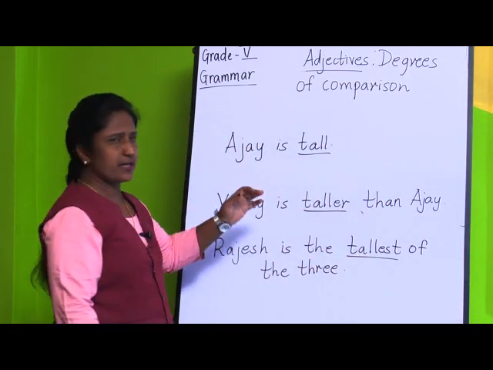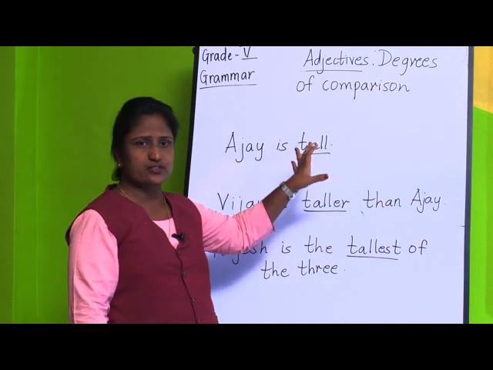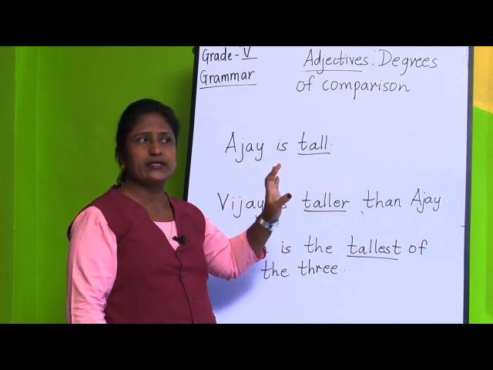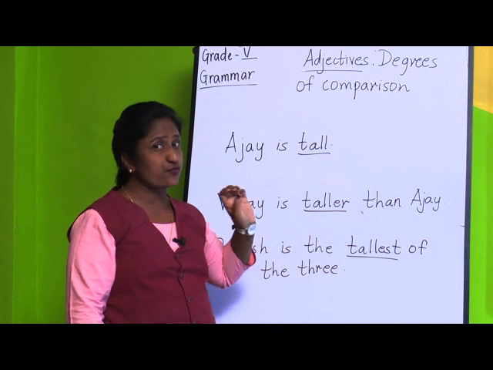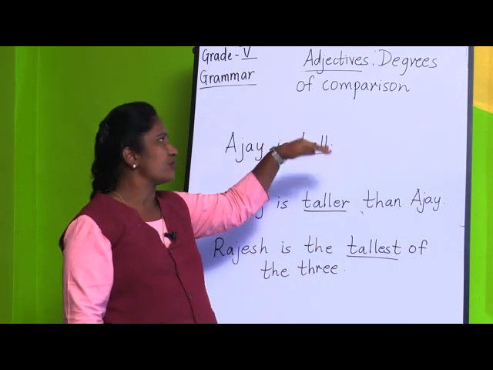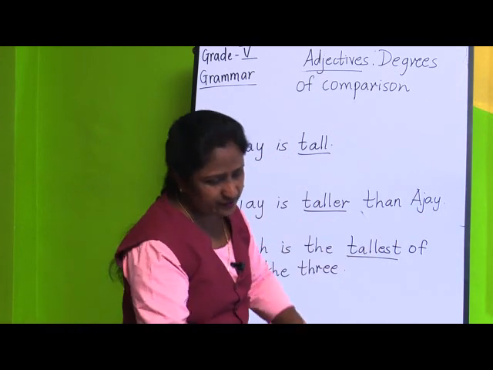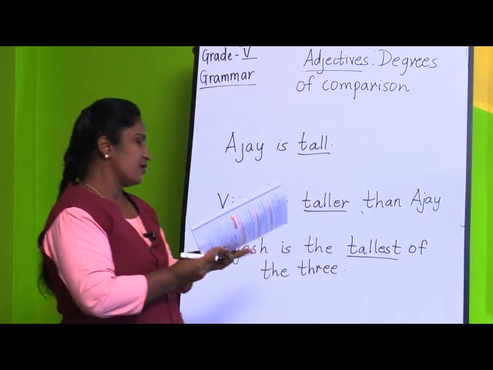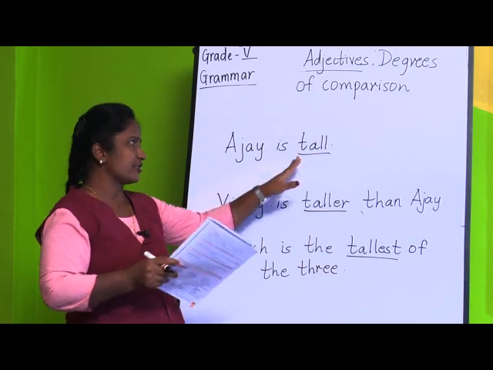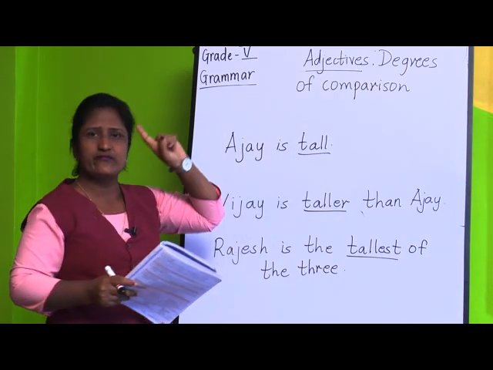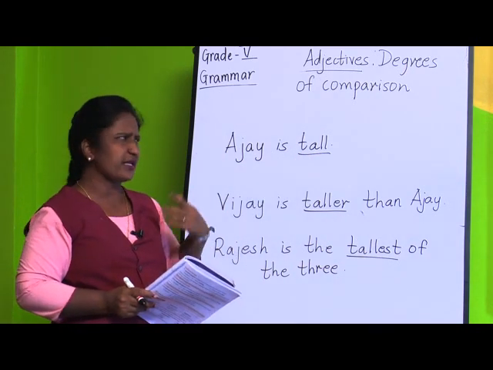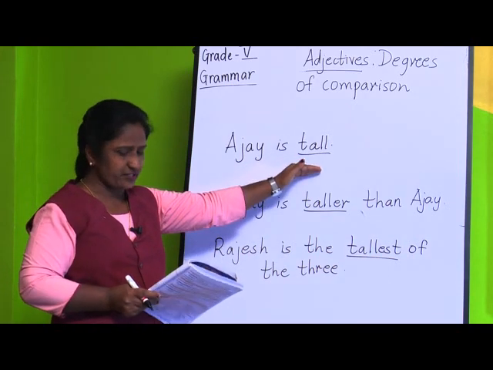As I told you, in degrees of comparison we see only adjectives of quality, and 3 degrees: positive, comparative, and superlative. What is positive degree? When we use the adjective tall, we compare with only one person, that is positive degree.